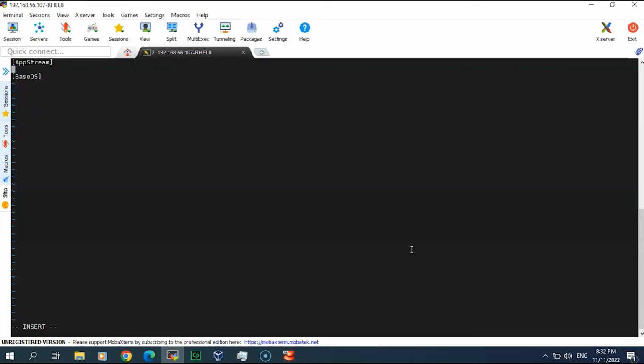Here we will have three lines. It will have a name equal, and the second will be path equal, or it will be, we'll see this. So there will be gpgcheck equal 0, that will not check the gpg, and enabled equal 1. Let's double check this.